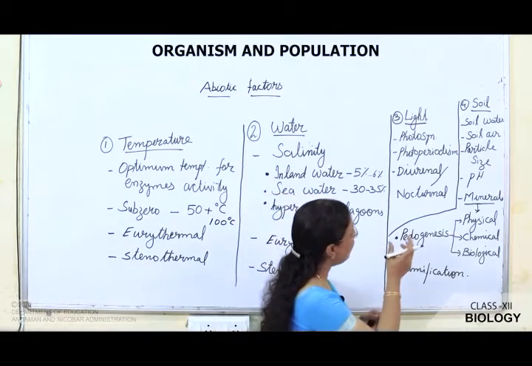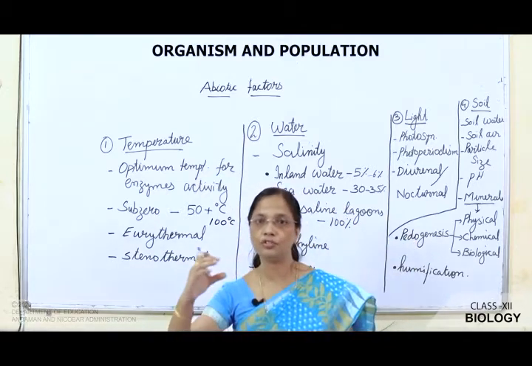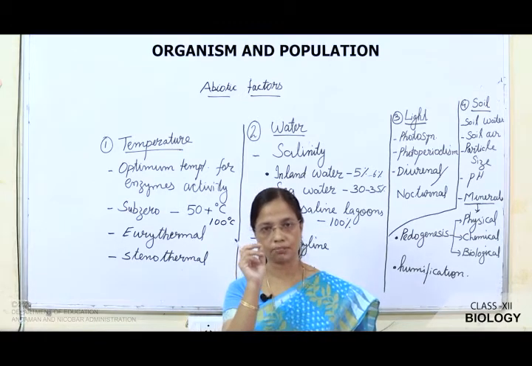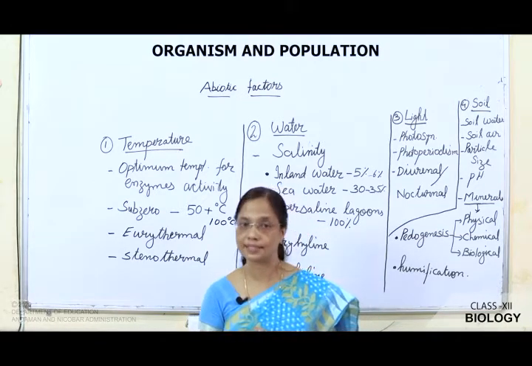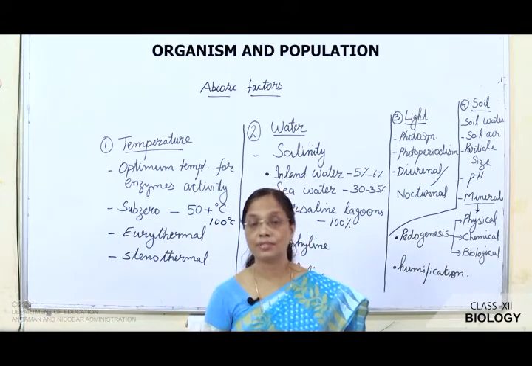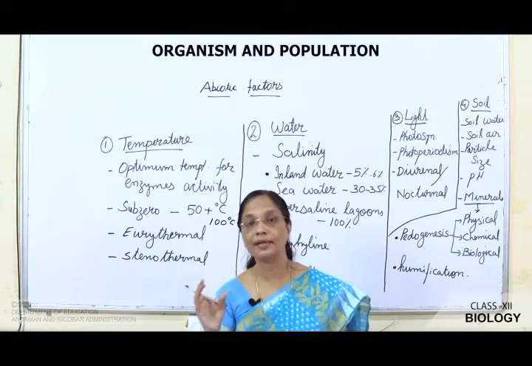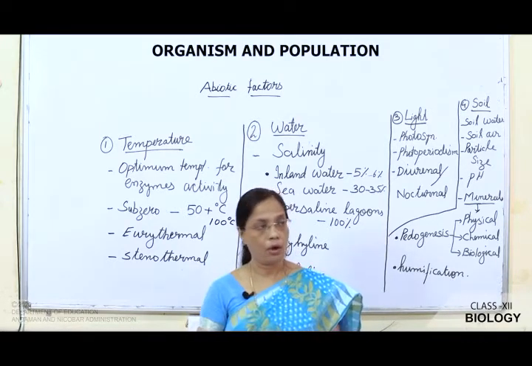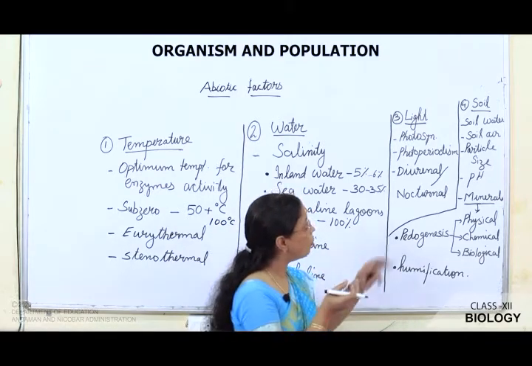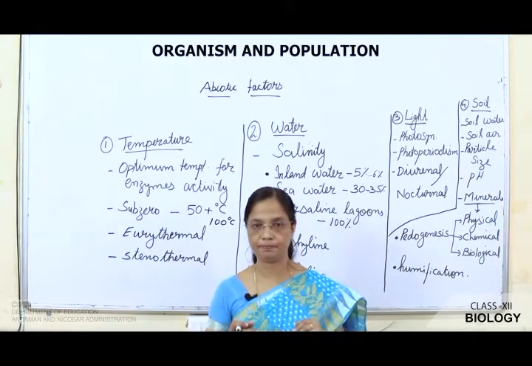Now, we will see the particle size. Soil has a wide range of particles. When we start from the lowest, smallest particle, that is silt. After that clay, and after that comes fine sand, coarse sand, and then comes the gravels. On the basis of the size of the soil particles, the water holding capacity and the air space depend.